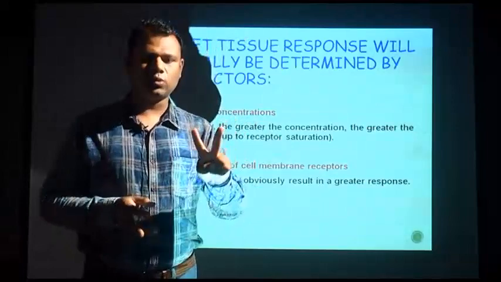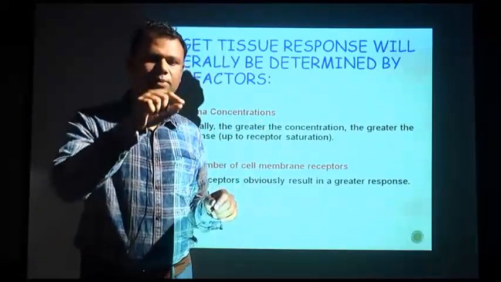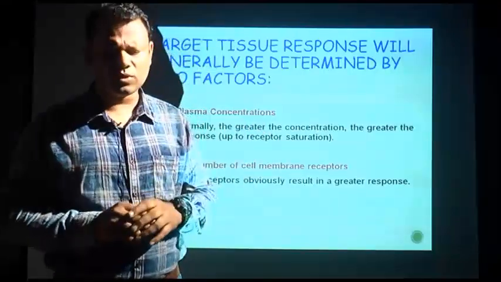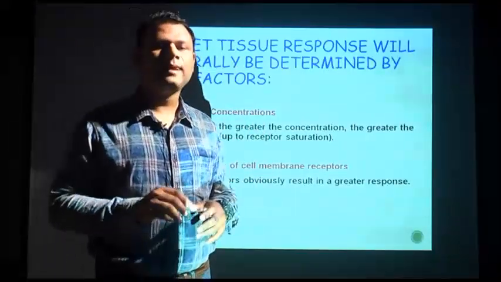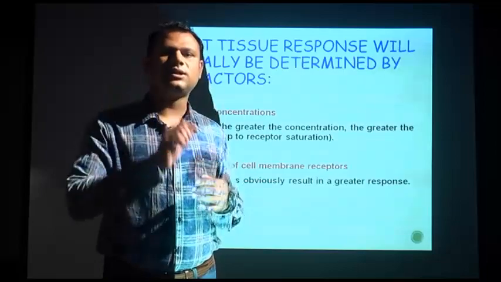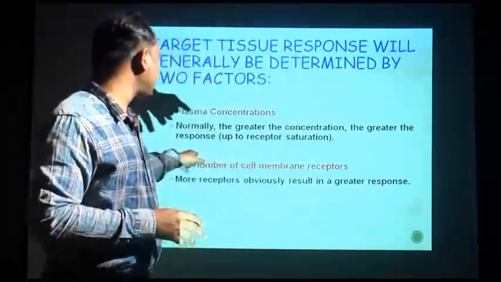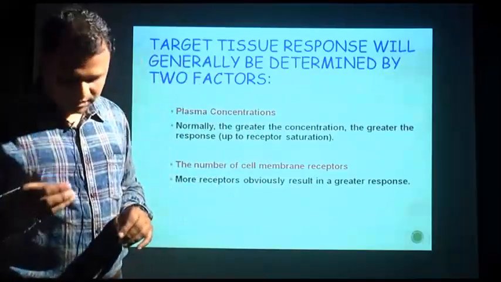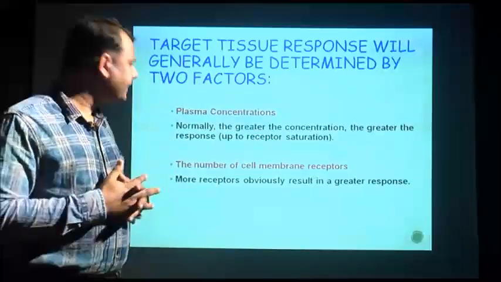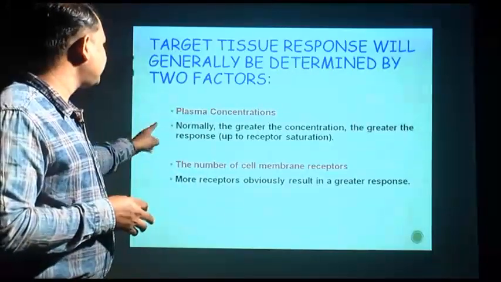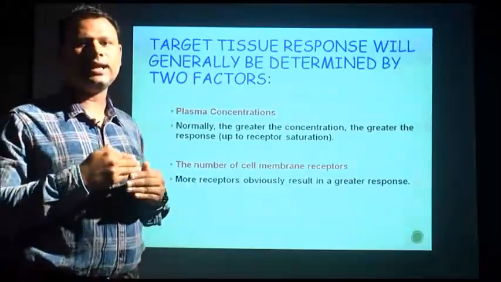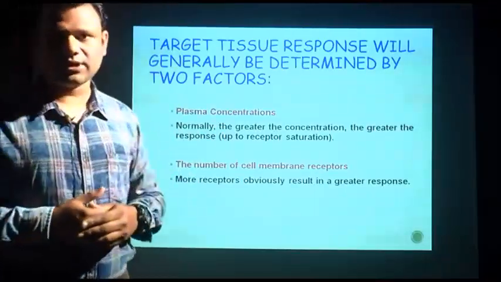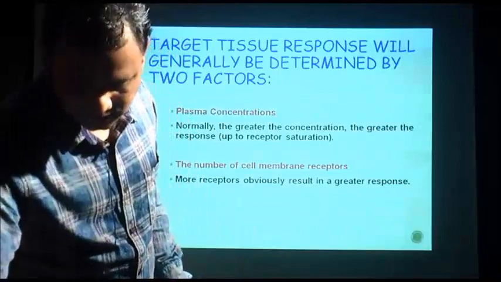the receptors are only 2, that means the cell surface receptors number only 2. Whatever amount of hormone you give to that cell, only 2 hormones will sit on the receptors. So the number of cell membrane receptors present on the cell membrane is very important. That is why more receptors obviously result in a greater response, irrespective of the plasma concentration of the hormone.